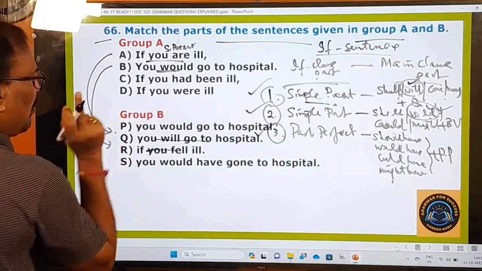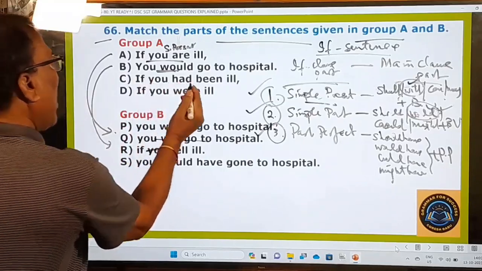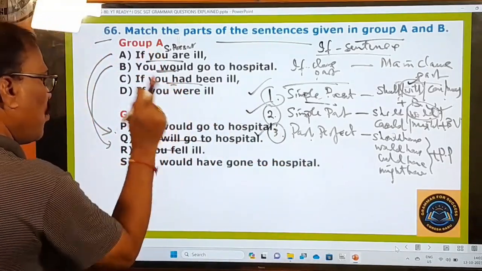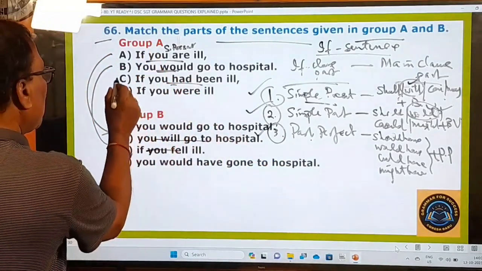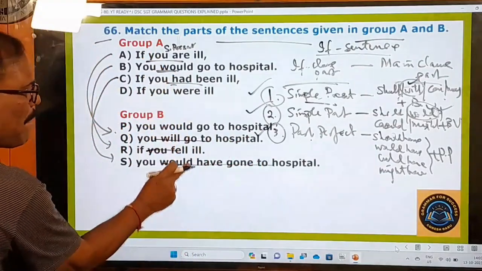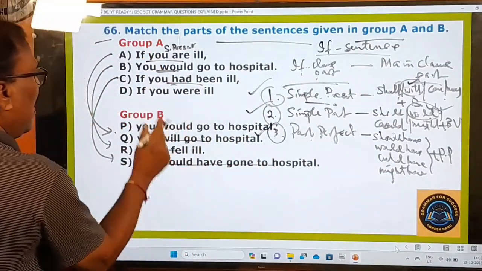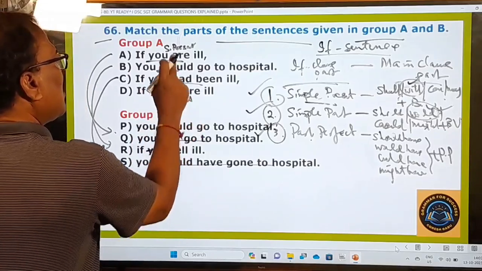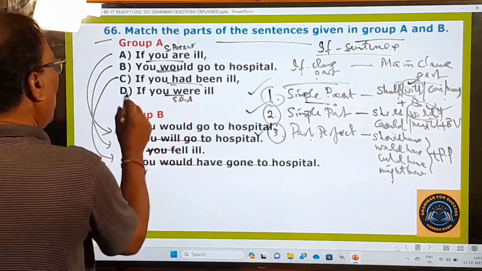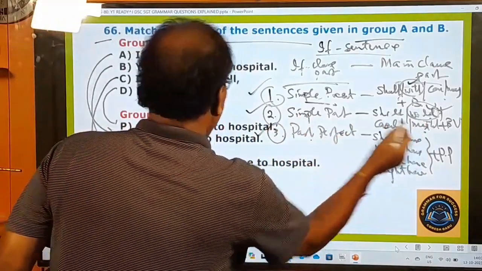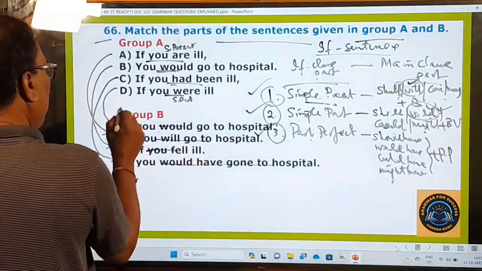B goes with R, right? And if you had been ill, had been means past perfect. Past perfect means there must be would have, should have, could have. So this must be with S. Would have gone to hospital. Are you following me? It is like that. And if you were ill, simple past, there must be should or would or could, again would is there. So here D plus P, right?